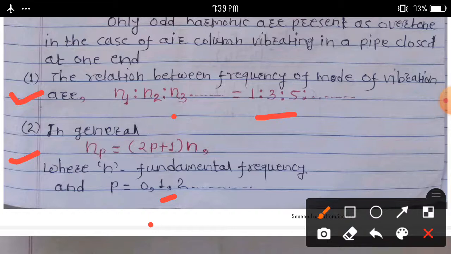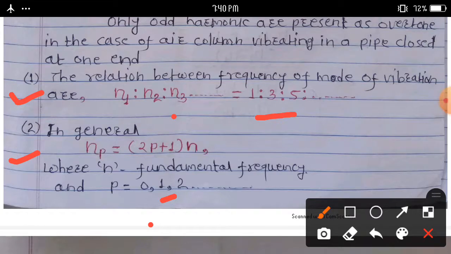In this way we complete the study of vibration of air column when the organ pipe is closed at one end. Some questions asked on this topic: Explain vibration of air column in a pipe closed at one end. Second question, show that only odd harmonics are present in the vibration of air column in a pipe closed at one end. In this way, we complete some important concepts in superposition of waves.